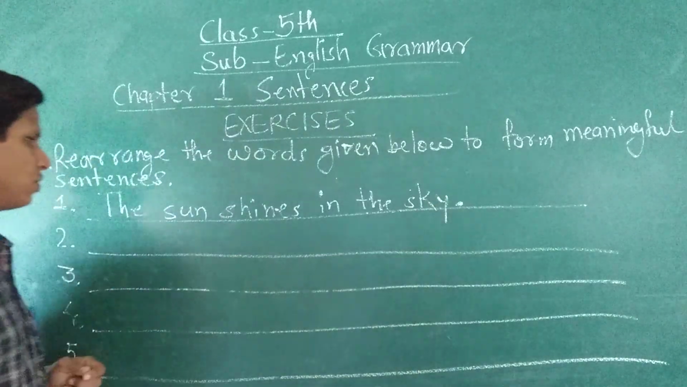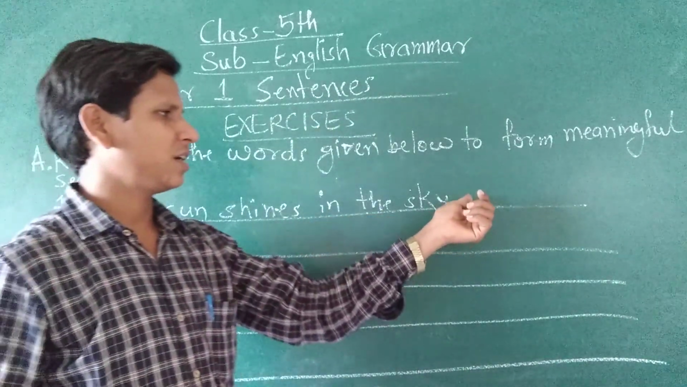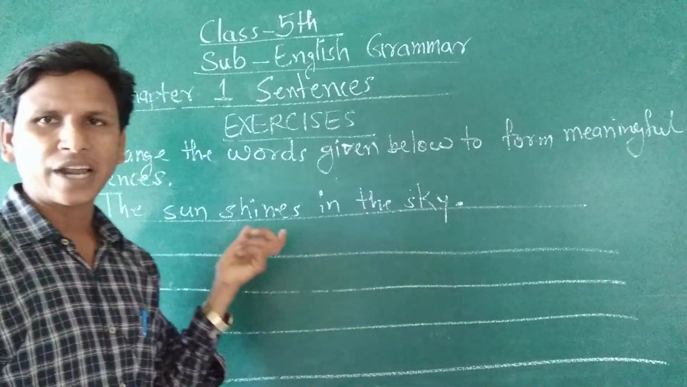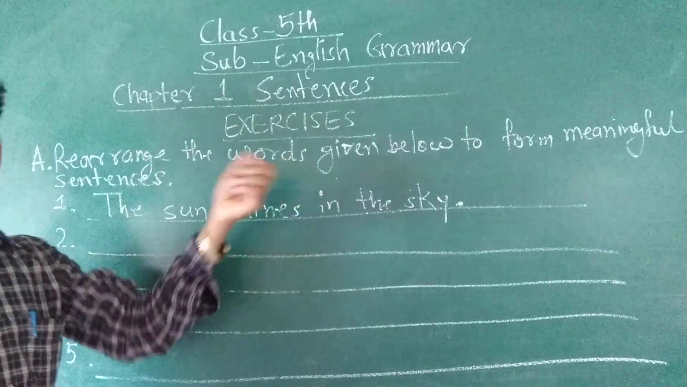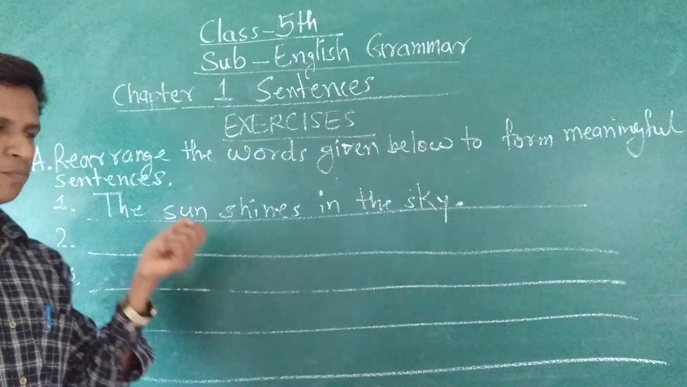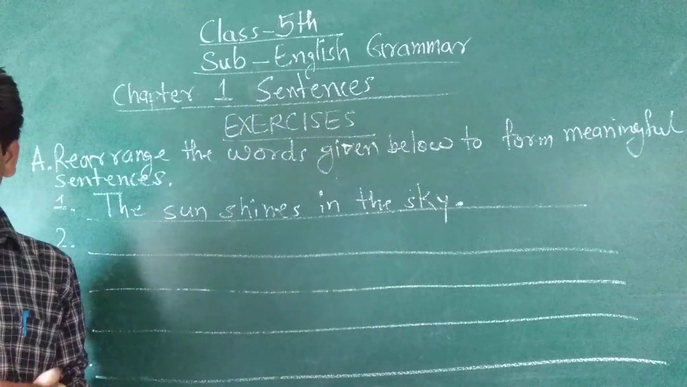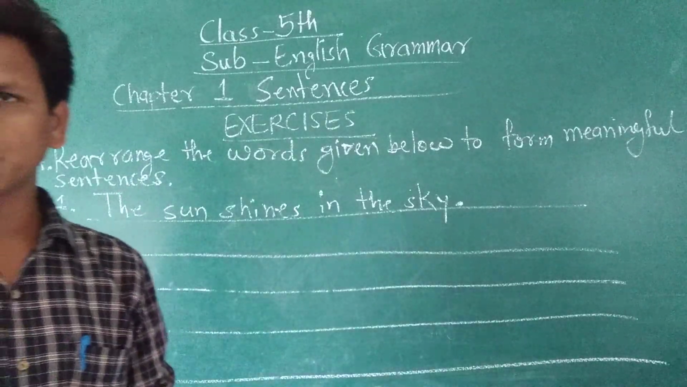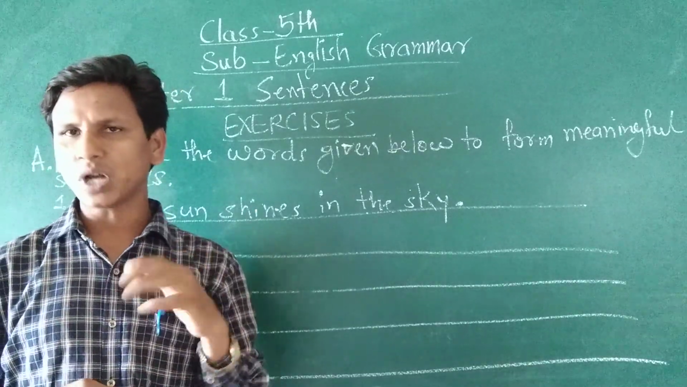And full stop. Okay. So the first letter is capital and it ends with a full stop, and we are getting meaning from this sentence: The sun shines in the sky. Okay. So this is the sentence. Then second, home go now.